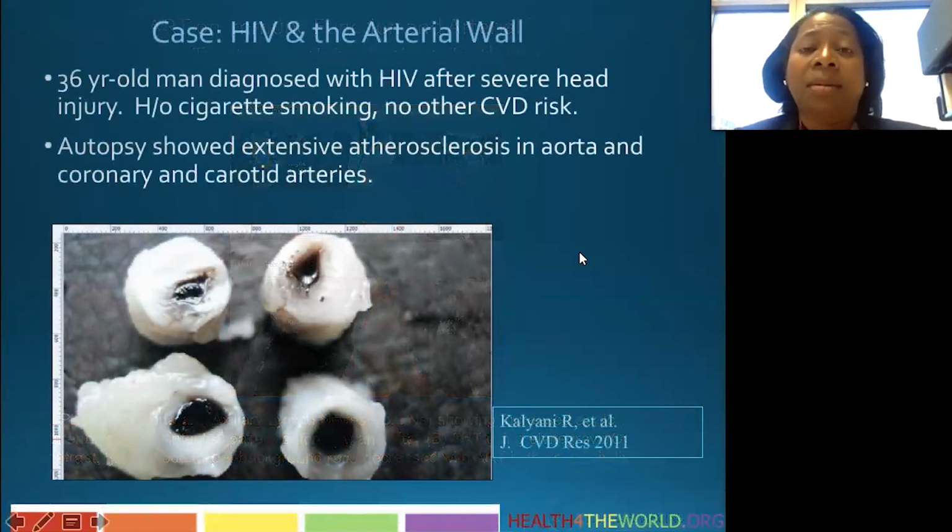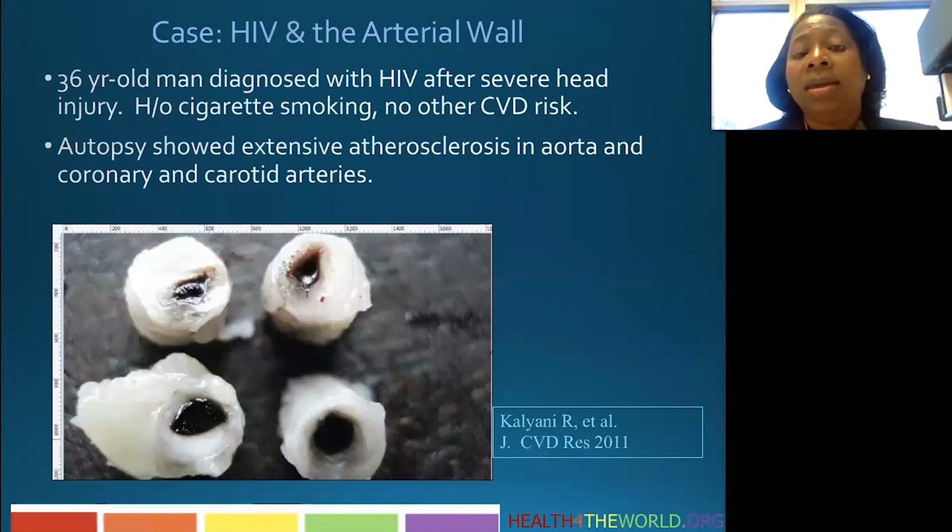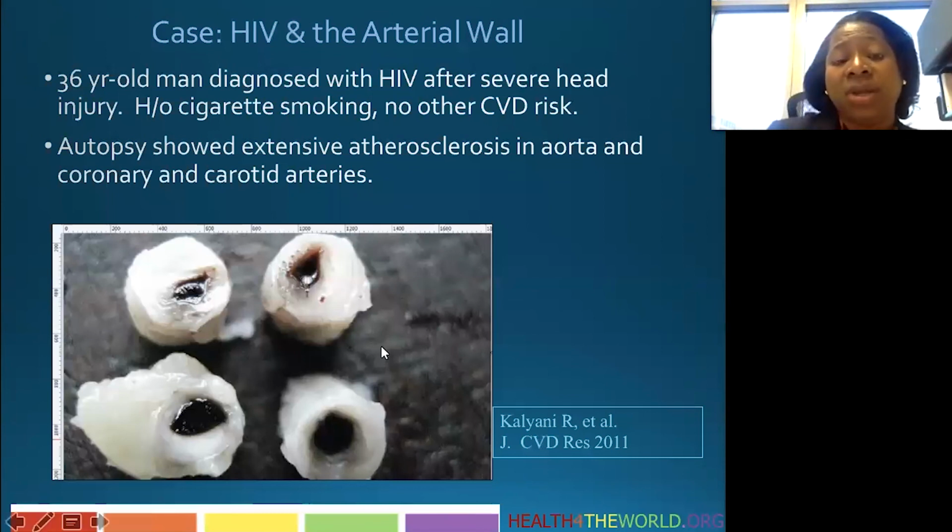And bringing this into the patient, this is a case that was reported in 2011 by Kalyani et al. There was a 36-year-old man who was just living his life, not ill, had no known cardiovascular disease, no risk factors, had a severe head injury, and unfortunately succumbed to his injuries and passed away. He had an autopsy that showed extensive atherosclerosis, and this is his coronary arteries with, as you can see, very little open lumen.